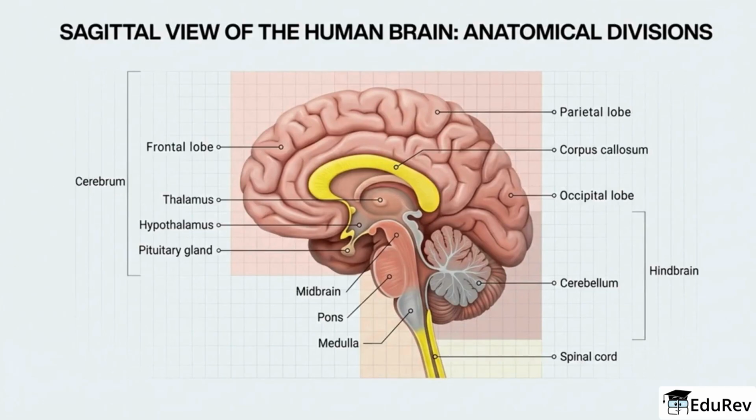The thalamus acts as a relay hub, and the hypothalamus helps regulate homeostasis and links to the pituitary gland for hormonal control. Below and behind lies the hindbrain and cerebellum, important for coordination and basic life functions. And the brainstem connects everything down to the spinal cord.